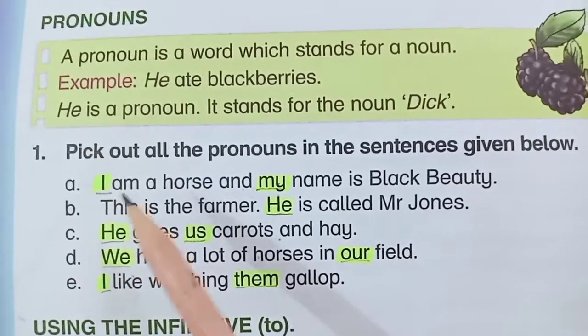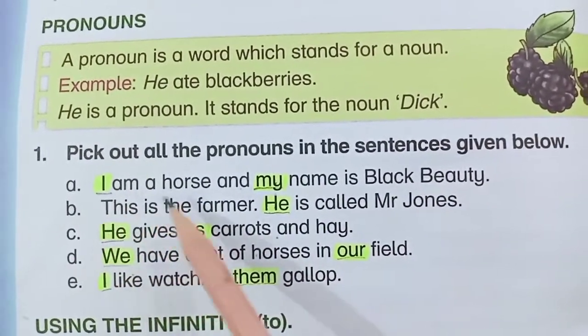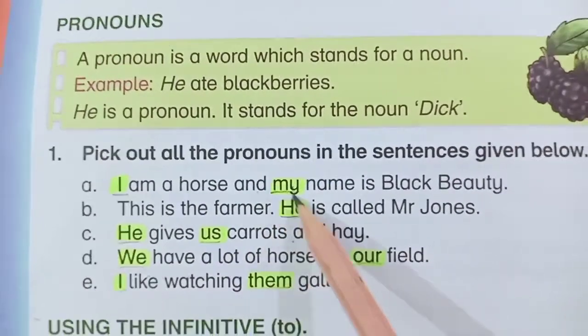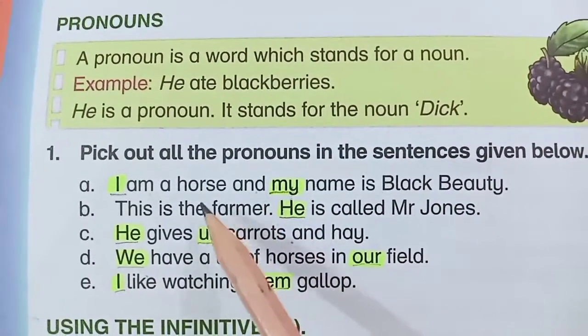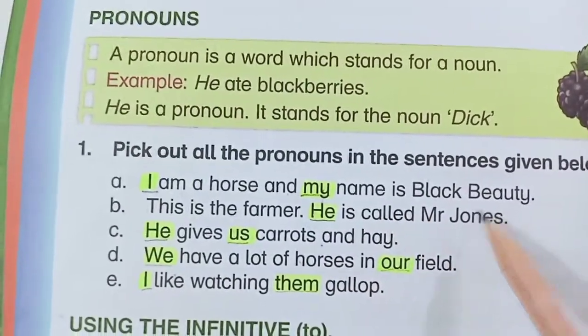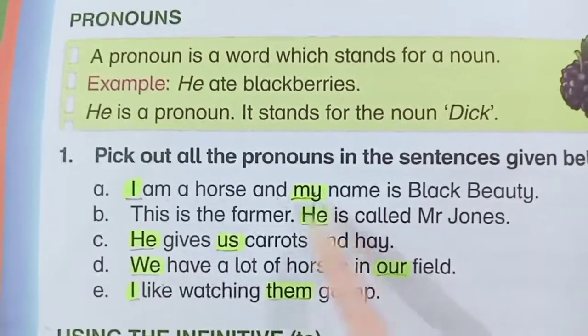I, who is I? I am a horse. So we use I in place of horse. And what's the name of the horse? We can change the word horse and write my name is Black Beauty. This is the possessive case of I.